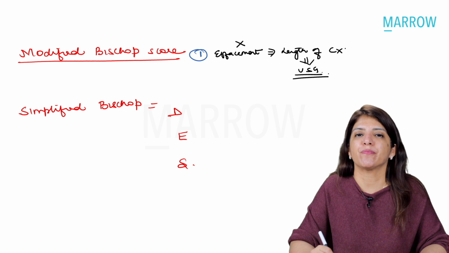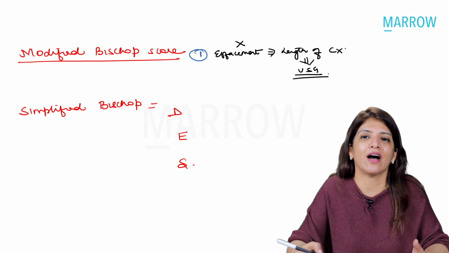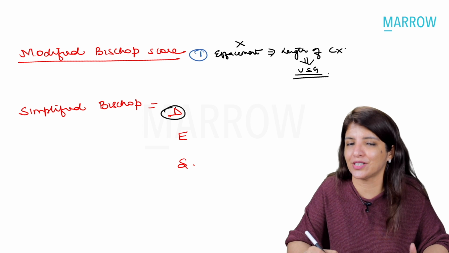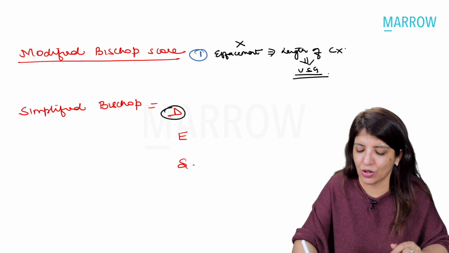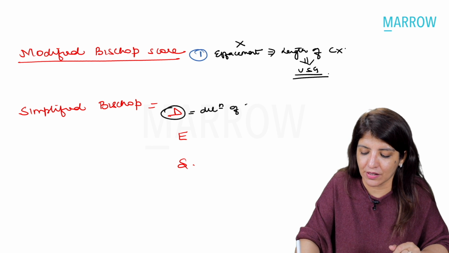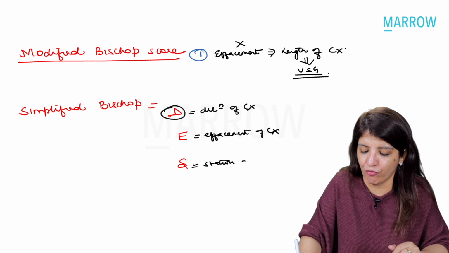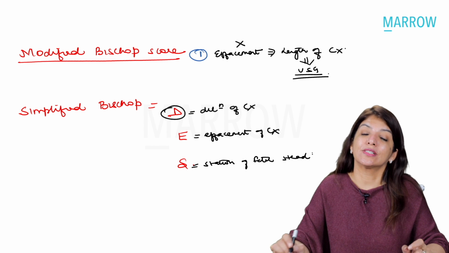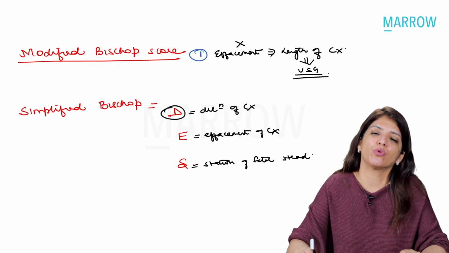Then we have something which is called a simplified Bishop score. Simplified Bishop score is diethyl stilbestrol. That is how I tell you to remember it. There are only 3 criteria which are used in simplified Bishop score, D-E-S. D stands for dilatation of the cervix. E stands for effacement of the cervix. And S stands for station of the fetal head. So, modified Bishop score, simplified Bishop score, and Bishop score, everything about Bishop score you should be knowing.